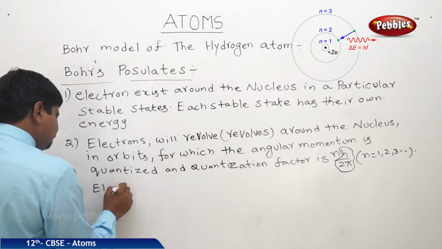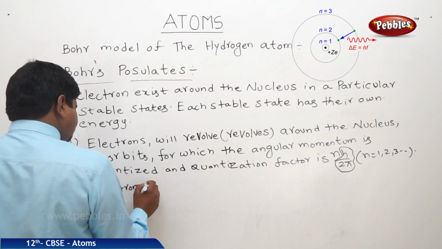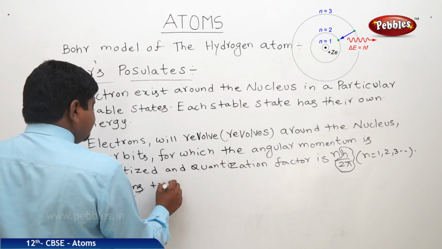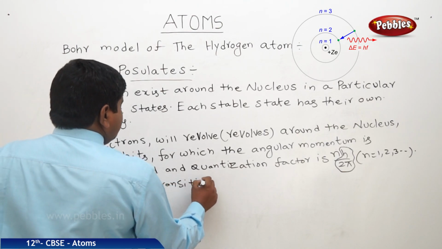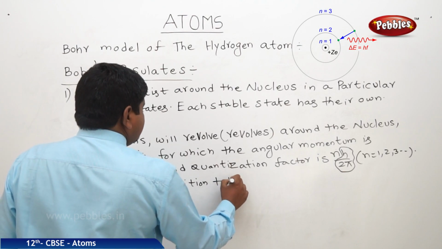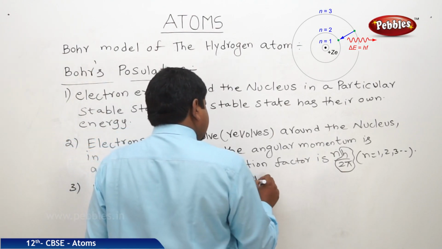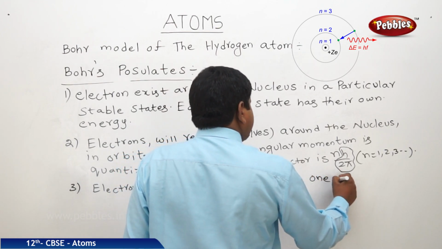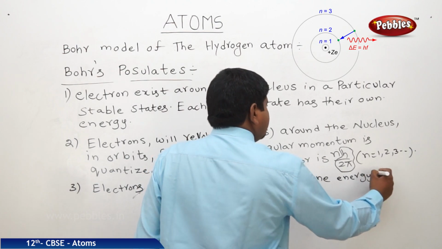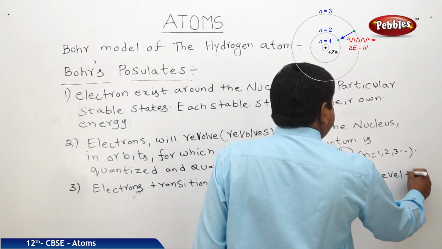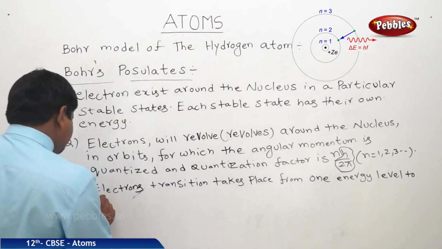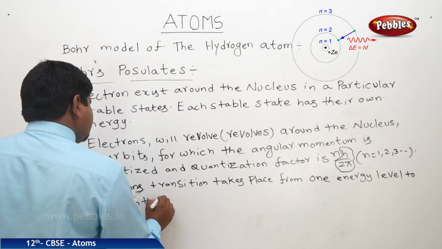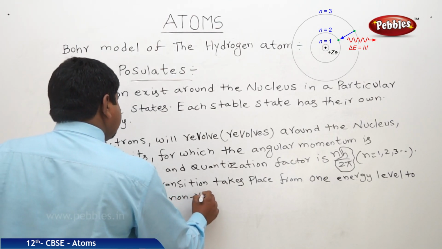Electron transition takes place from one energy level to another non-radiant energy level.